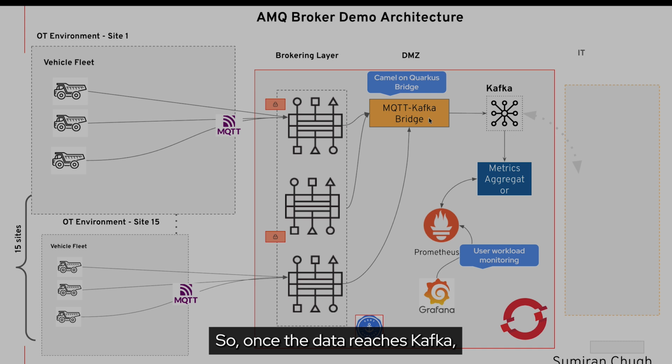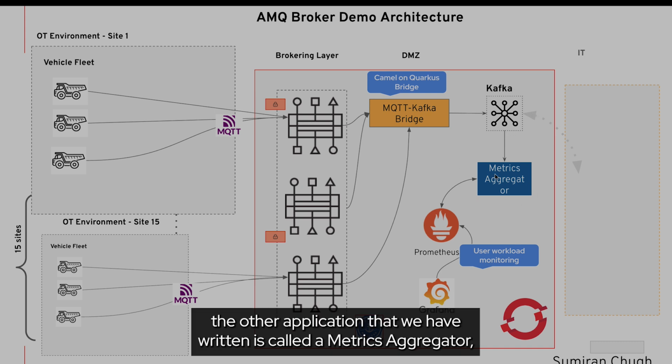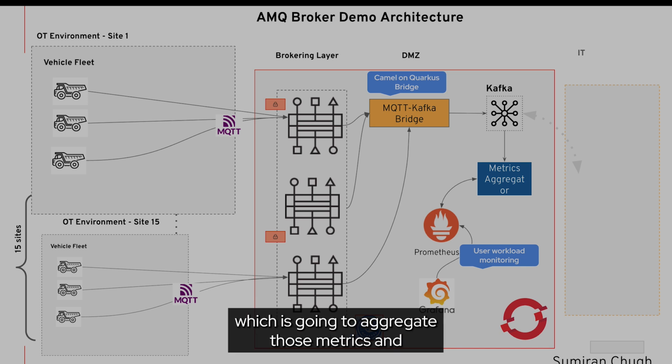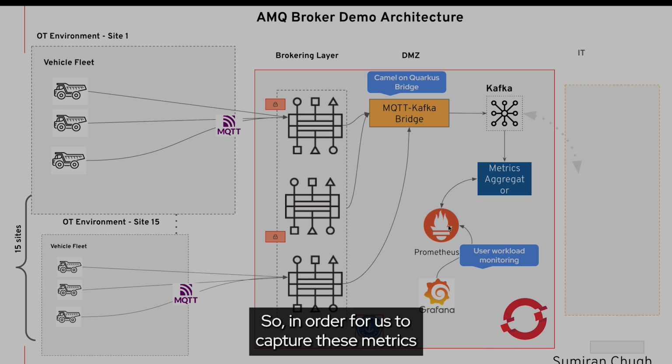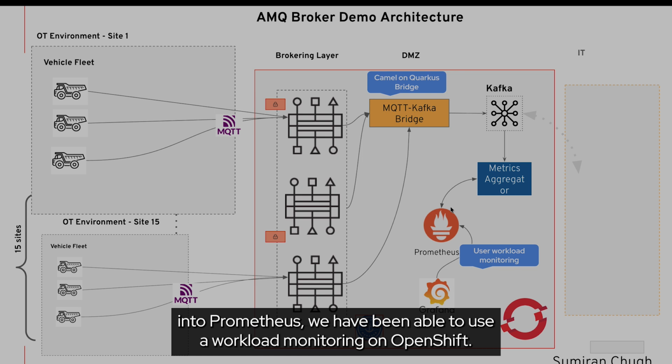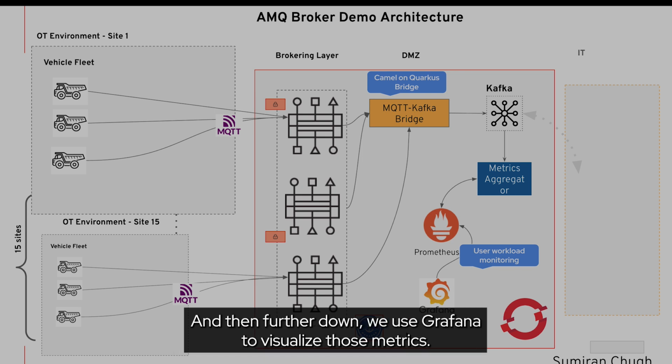Once the data reaches Kafka, the other application that we've written is called a metrics aggregator, which is going to aggregate those metrics and push them down to Prometheus in a form where they can be really understood. In order for us to capture these metrics into Prometheus, we have enabled user workload monitoring on OpenShift. And then further down, we use Grafana to visualize those metrics.